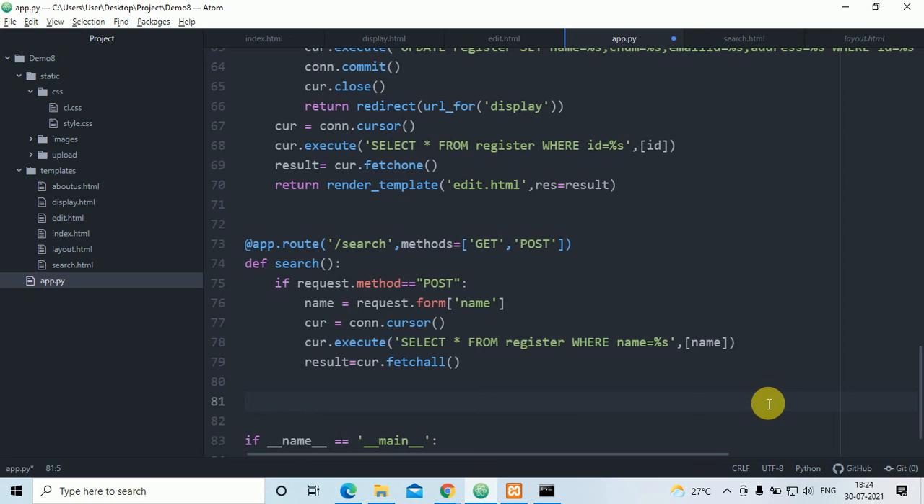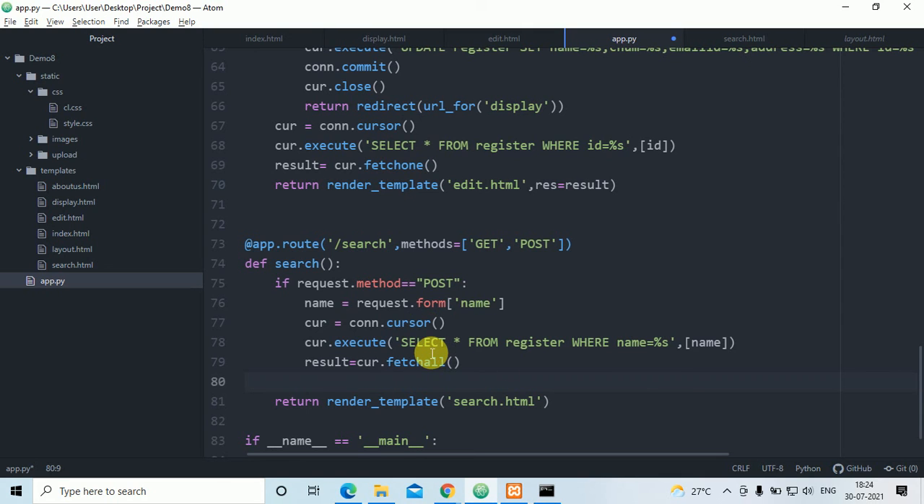So before that, here I have to put return render_template in the bracket, search.html. It means if I put /search, it will directly go to render_template, which means it will display search.html, that is the HTML file it will display.